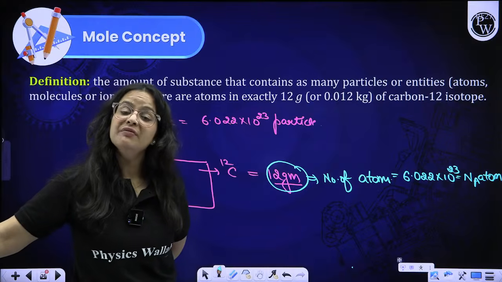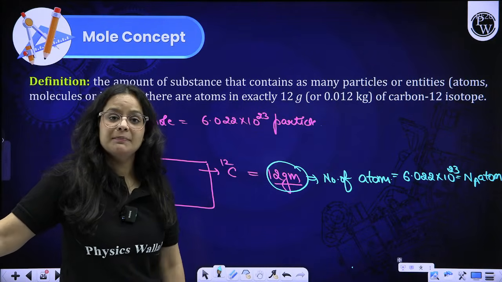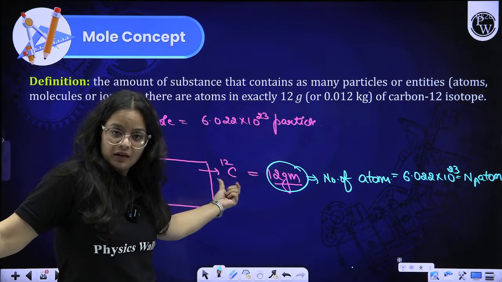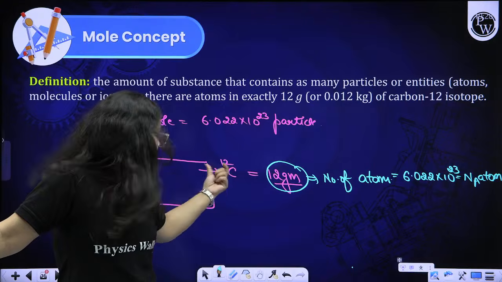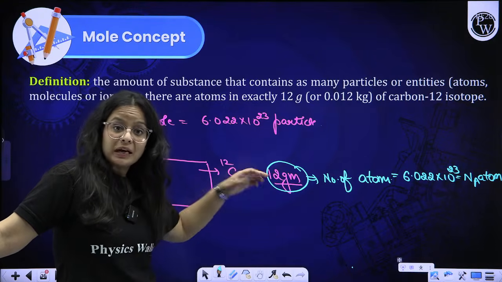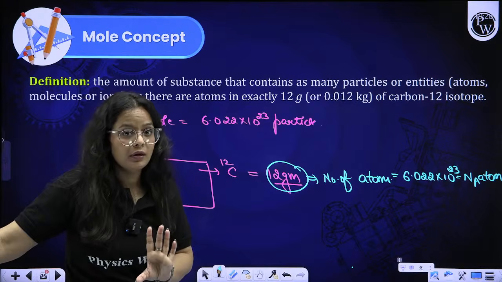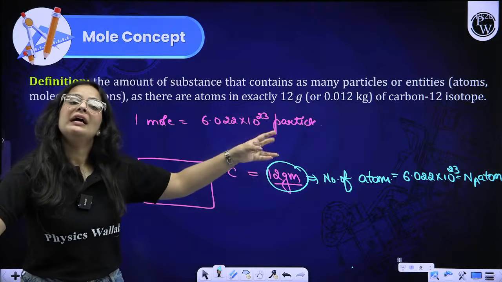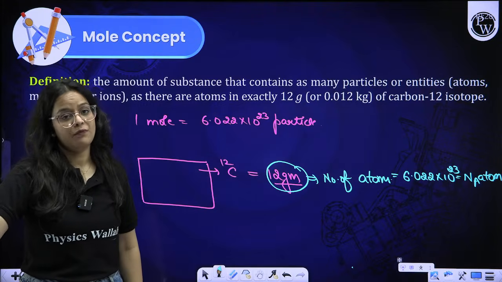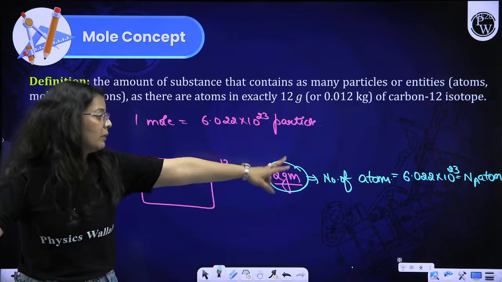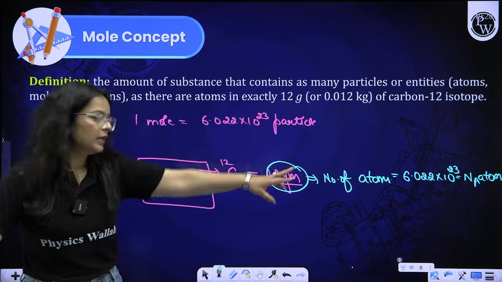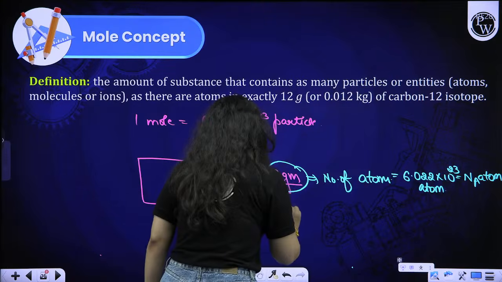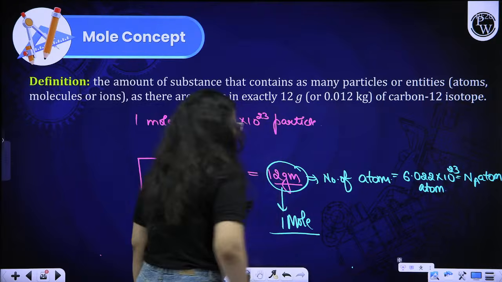Have you ever imagined why we are using only this value, not any other simple value? There is a reason why we are using this value, because carbon 12 we are taking as a reference. We have taken the weight to be 12 gram because I know the weight of carbon is 12 only. So, I am taking 12 gram carbon and finding out how many atoms are there in 12 gram of carbon 12. That is 1 mole. The number comes out to be this only. So, these are the atoms present in 12 gram, that is 1 mole. So, we are marking it as 1 mole.